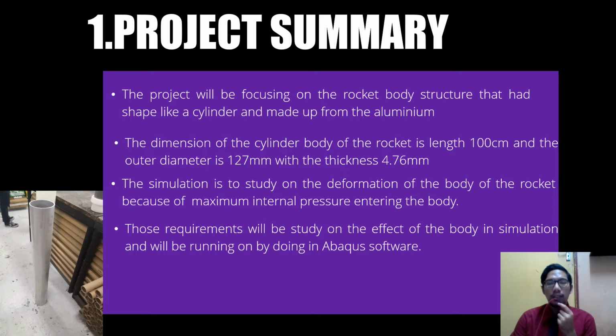As you can see in the figure at the bottom left of the slide, the cylindrical body is made from aluminium. The simulation of the cylindrical body is to study the deformation of the body and the maximum internal pressure entering the body. This requirement will be studied using Abaqus software.